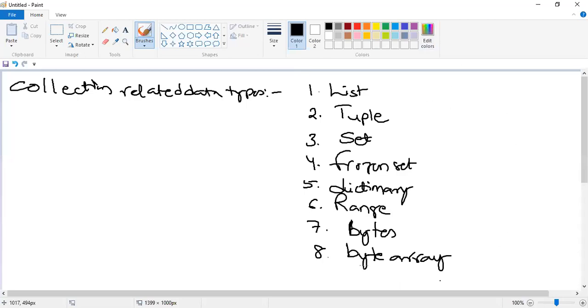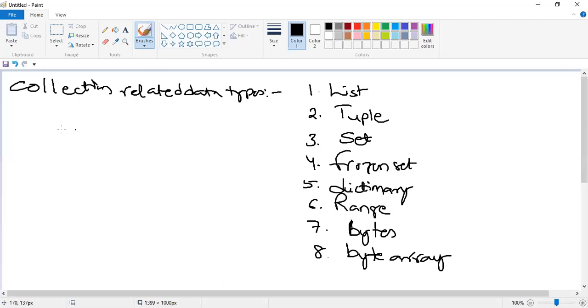Under collection related data types, we are going to see these concepts, guys: list, tuple, set, frozen set, dictionary, range, bytes, and byte array. All these data types are going to handle multiple number of data elements, whether it is list or tuple or set or frozen set or dictionary or range or bytes or byte array.